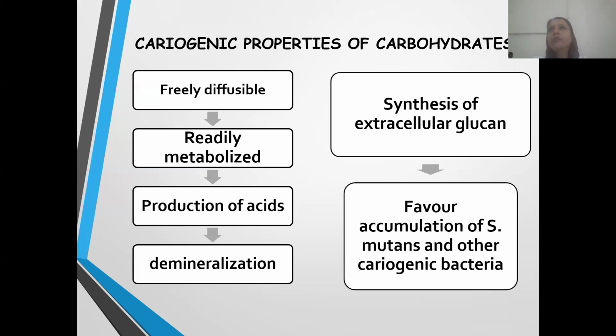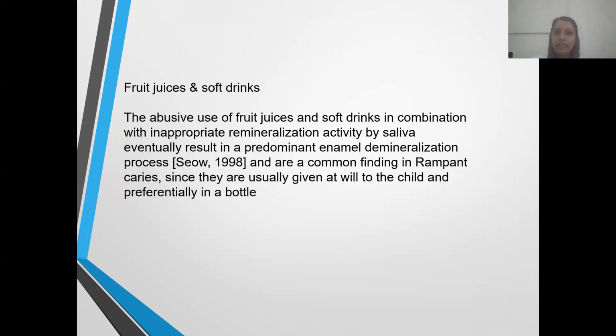That is, more carbohydrates, more production of acid, and hence more caries. So this is how carbohydrates lead to the formation of caries. And we know that fruit juices and soft drinks are a major food substrate which leads to dental caries because they have a large amount of sugar in them.